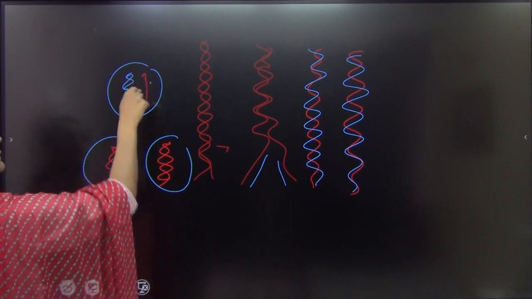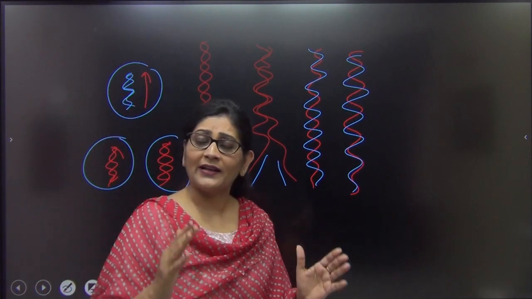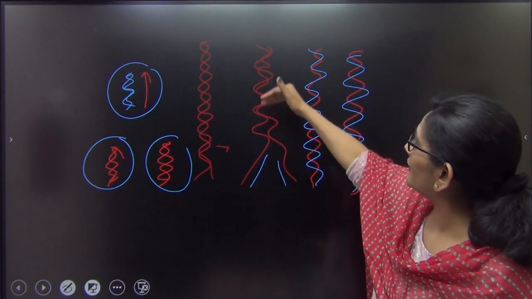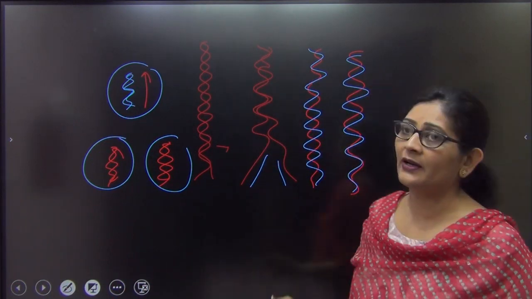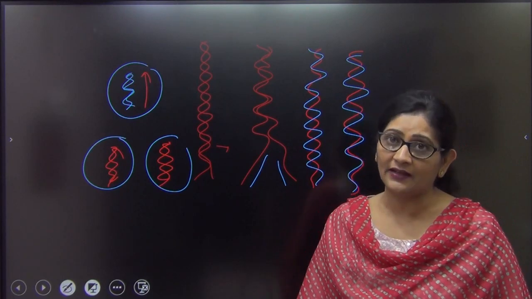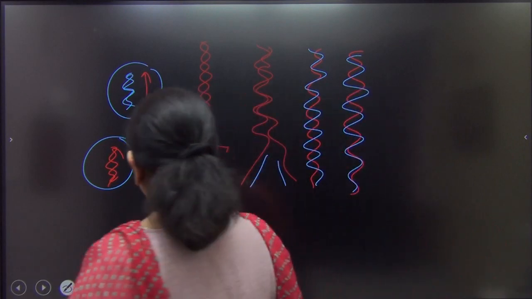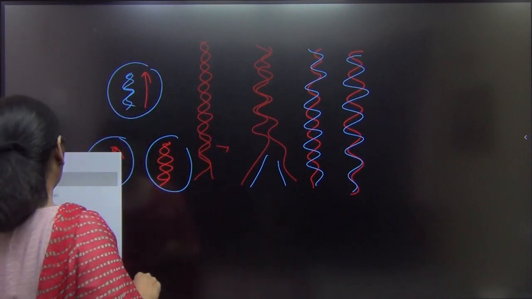So I need to make replication of the entire DNA. In DNA, once the replication sets in, एक बार चालू हो गया, it will continue to replicate until the replication of the entire DNA has been done. So this is the case of DNA. But जब DNA से RNA बनता है, right? Now I am going to draw it once again.